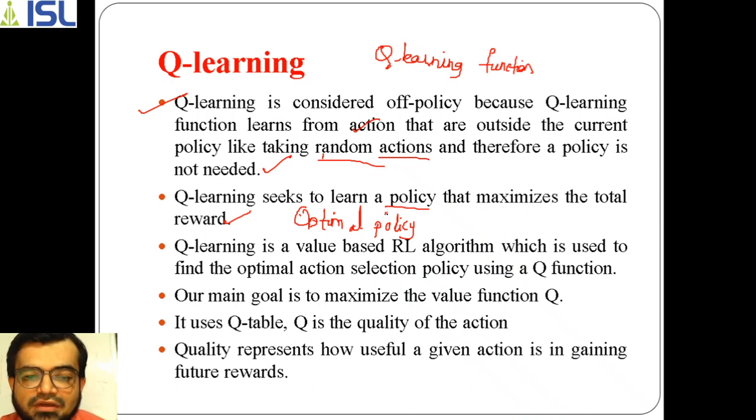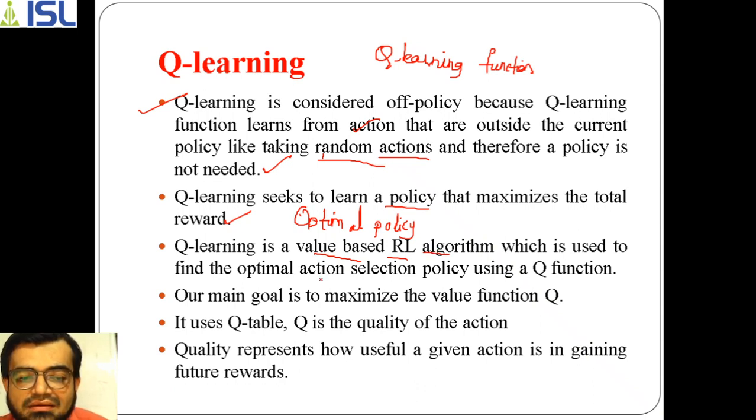It doesn't have a policy, but it learns the optimal policy from the experiences, from the interaction it performs while moving from one state to another state or selecting an appropriate action for the given state. That is why it is called a value based reinforcement learning algorithm. Because of that reason it is termed a value based reinforcement algorithm.